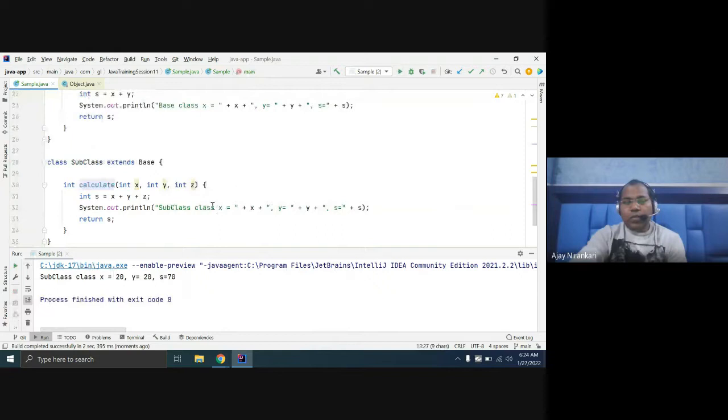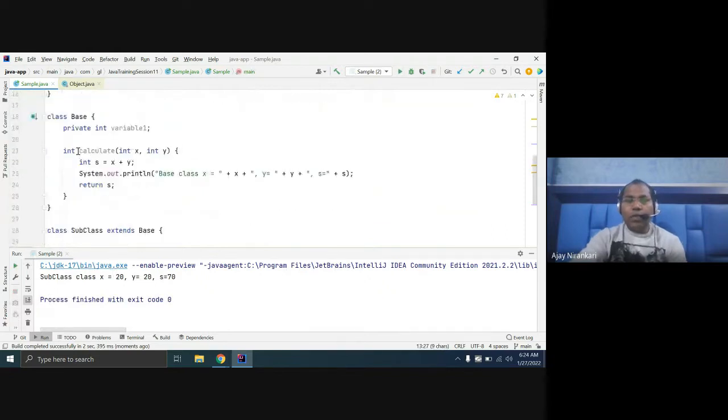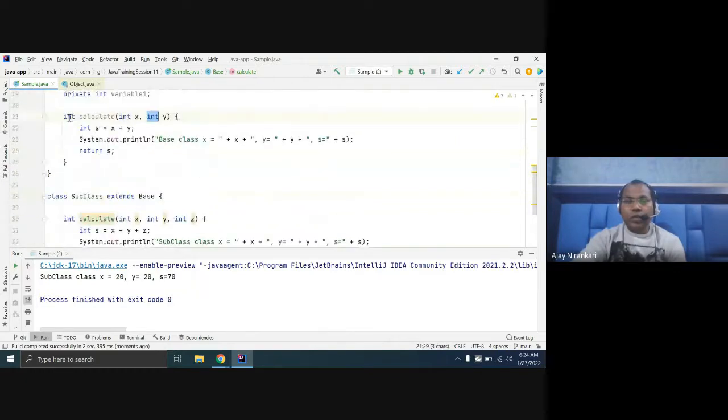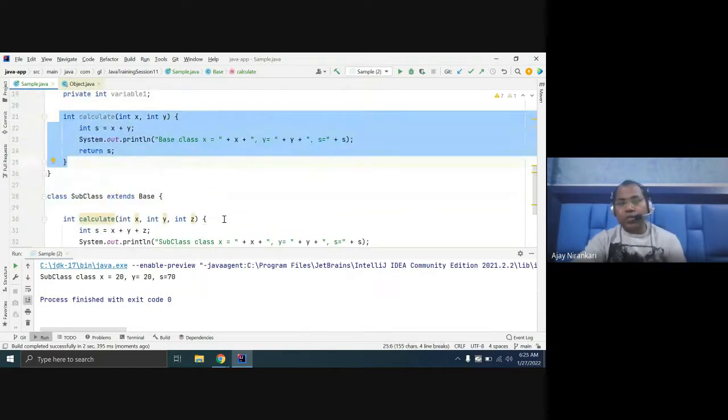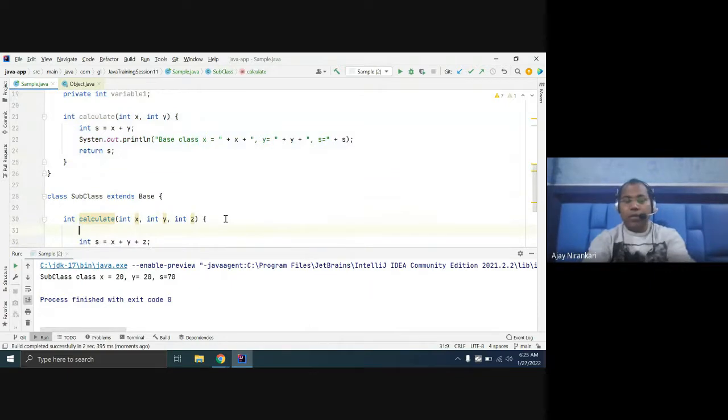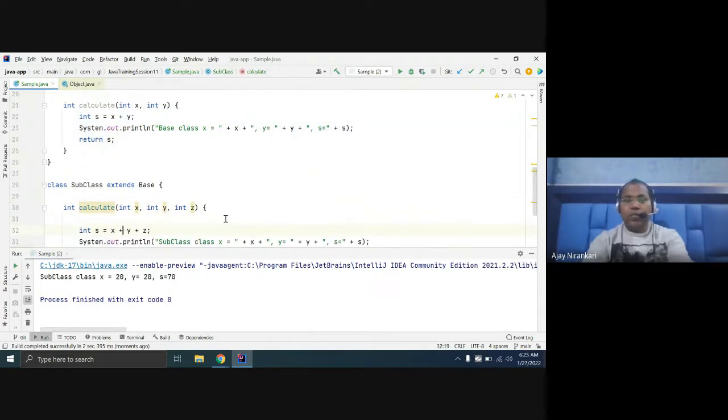But you notice we already have one method available in the base class that takes two arguments. So this public method you can also invoke from here. Instead of adding the first two variables, I can call calculate from the upper class, pass x comma y, get the result, and after that I can add z here.